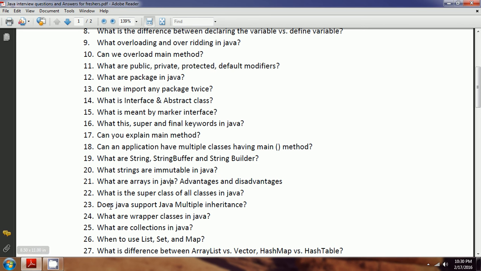Then, what is the superclass of all the classes in Java? The superclass of all the classes is Object. So this is a parent for all the classes in Java.